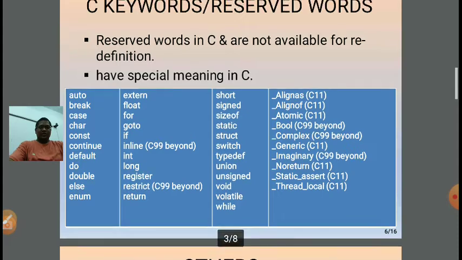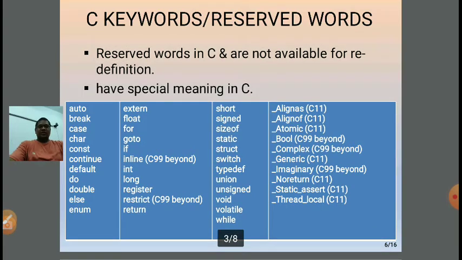Here I have listed some keywords: auto, break, case, char, const, continue, default, do, double, else, enum.